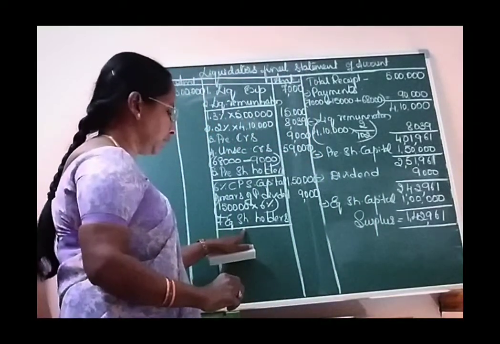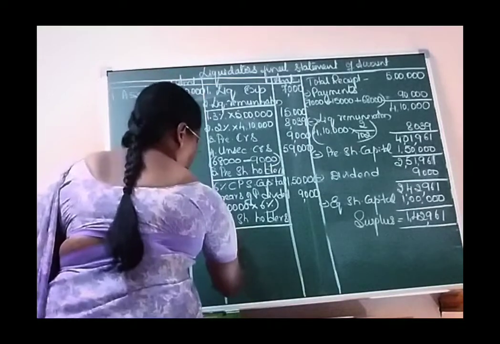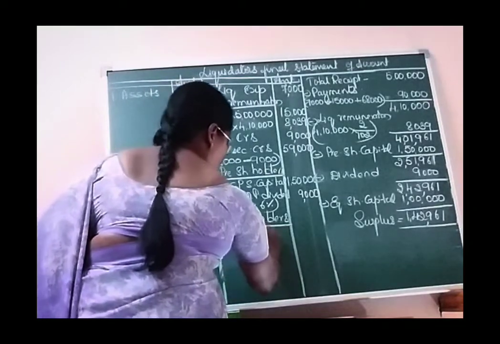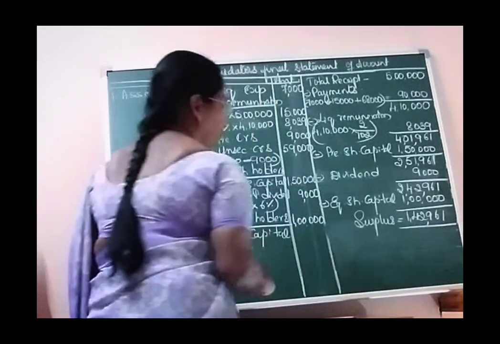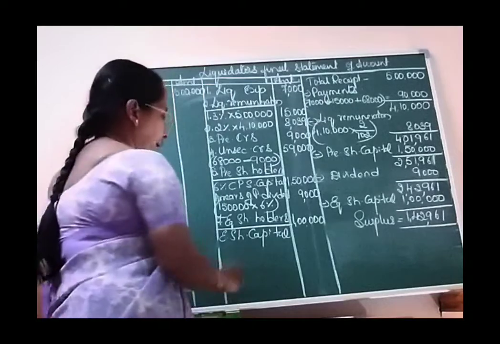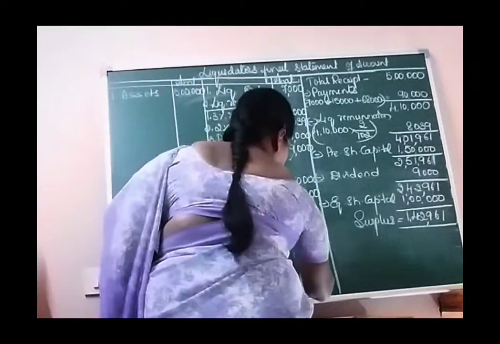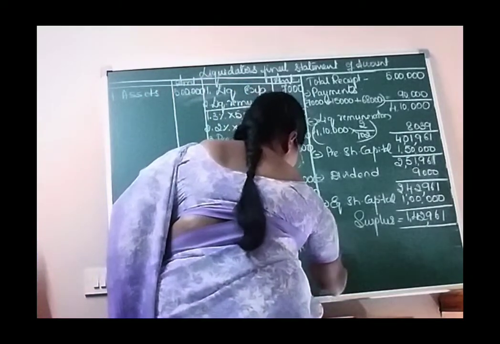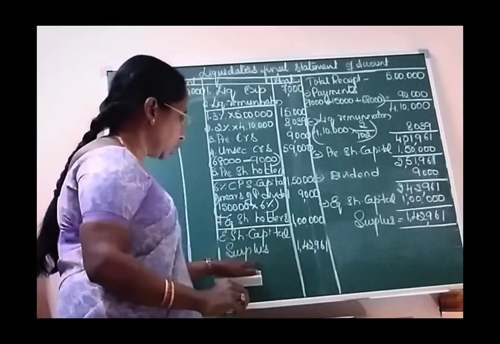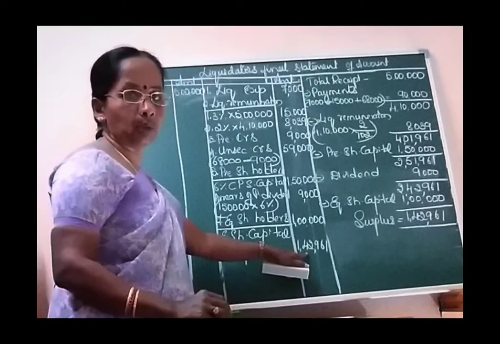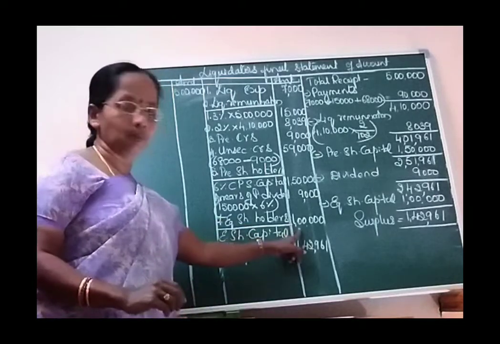Now here we enter the calculations we have done. Equity shareholders are paid equity share capital of rupees 1 lakh, and at the last we show the surplus of 1,42,961. Whatever the balance is, you show it as it is. See here, equity share capital is paid in full.